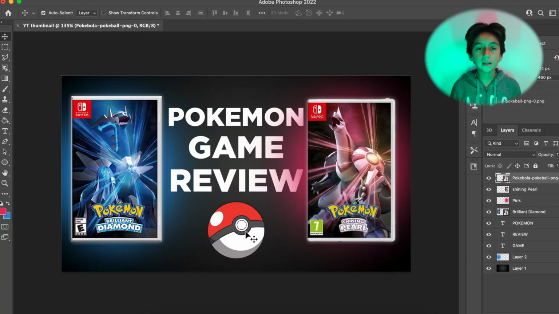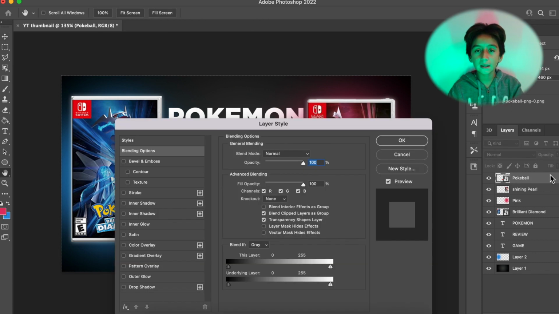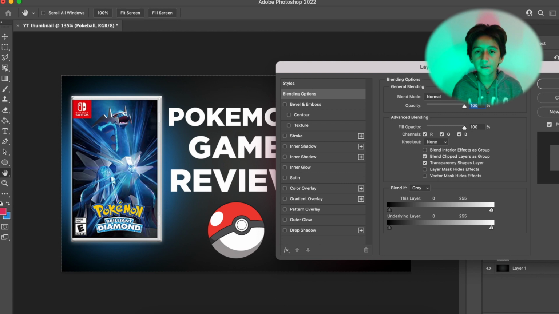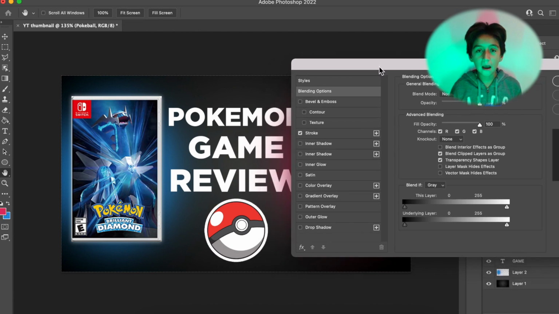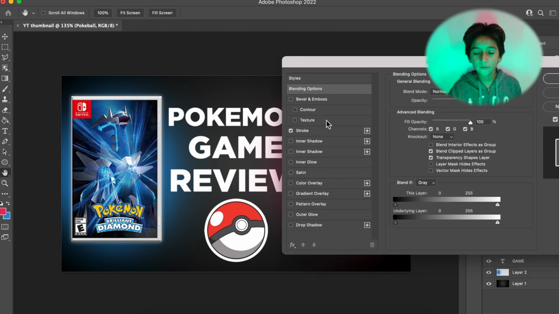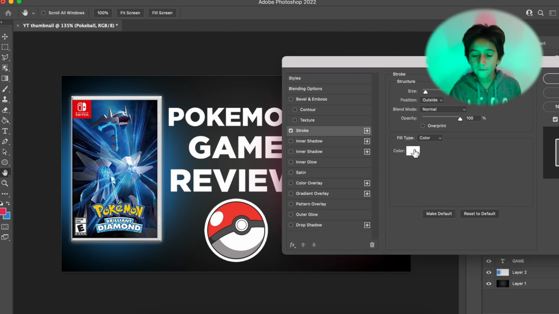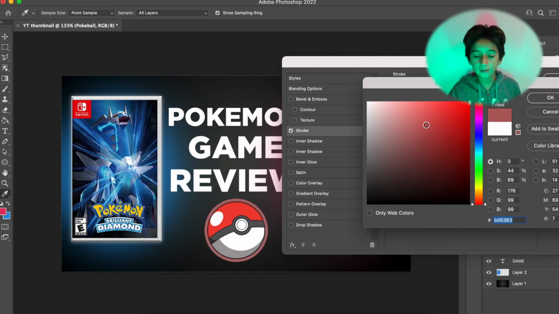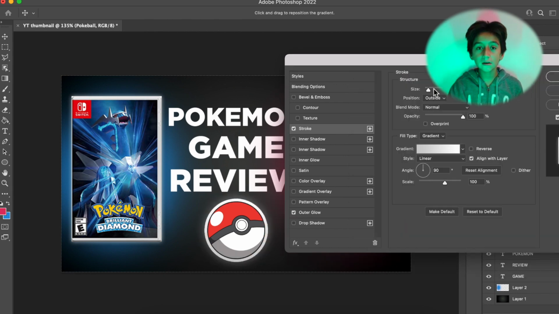So the last thing we want to do is just add an outline to anything that you want here. So double click it again for the options for the styles and then go to stroke. That pretty much just added an outline really easily, just with a little box that I had to check. And then from right here you can click color and change it to whatever color you want. And right here on the size you can change how thick or how thin you want the stroke to be.